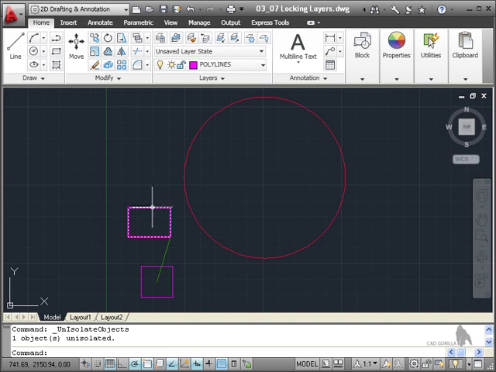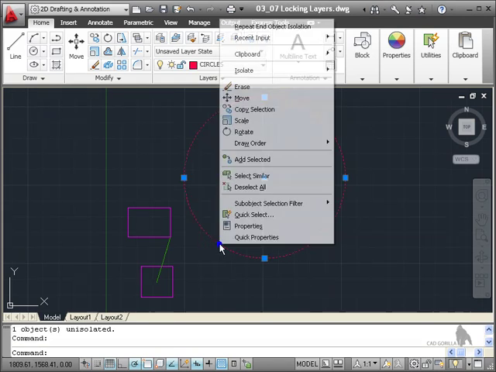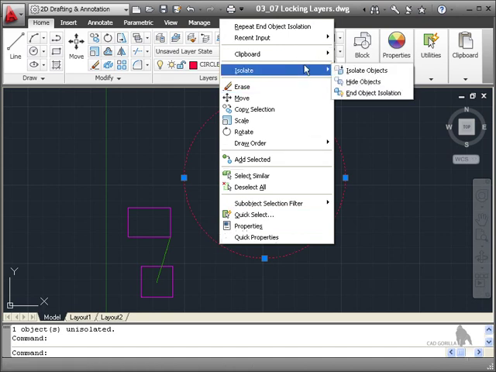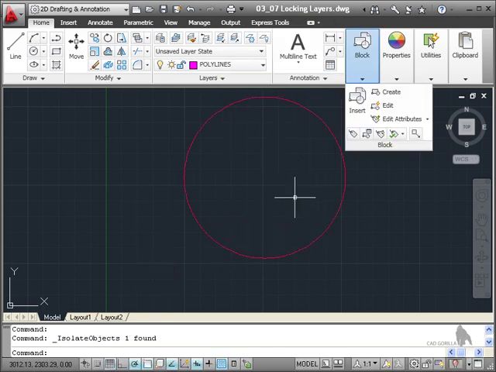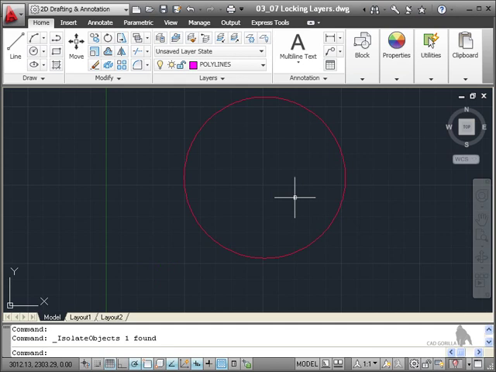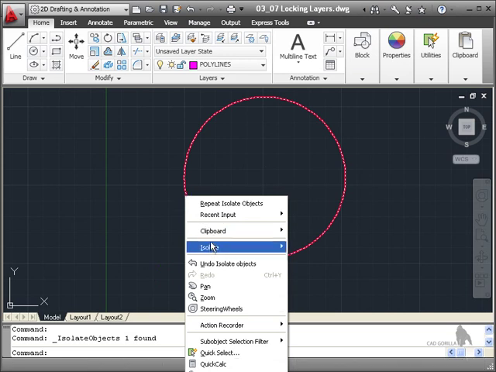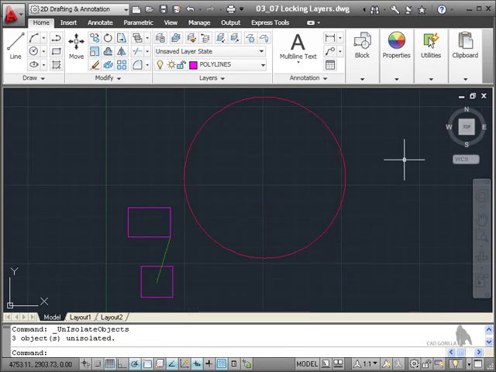Now the other way that I can do this is I can actually isolate the one object that I want to work on, which might be, for example, my circle. I can click there, right click, isolate, and I'll isolate the circle, and that's the only object I can see. So now I'm working just on my circle. If again I right click on the circle there, isolate, and end the object isolation, it brings all the other objects back.